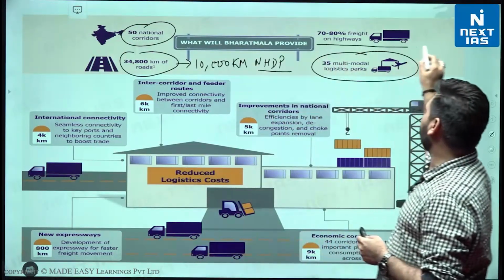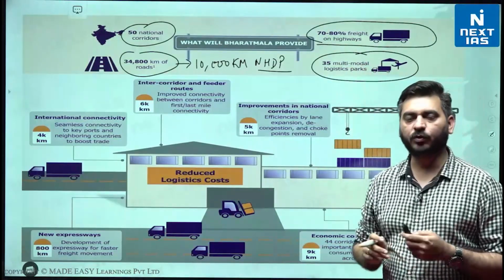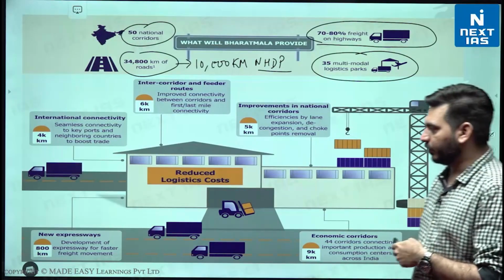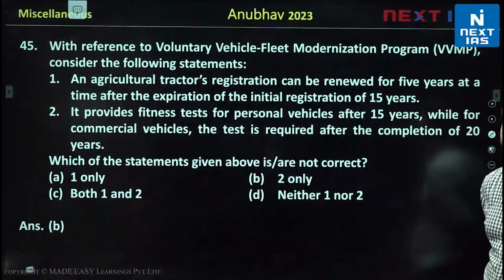Then 70 to 80% of fleet should move on highways. Such a target has been set for this. Right? So these are the components. Moving to the next question.